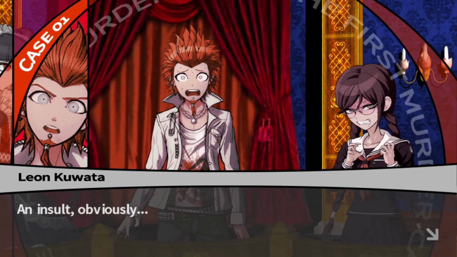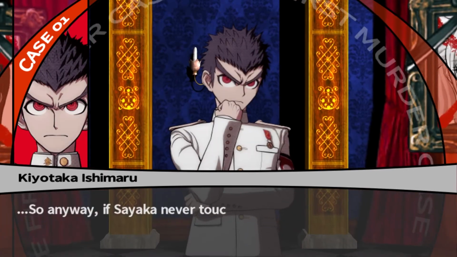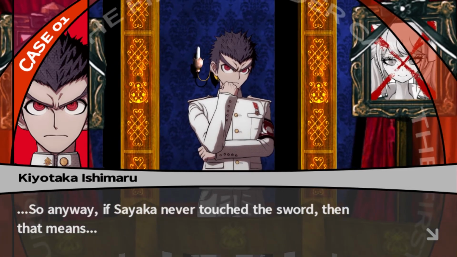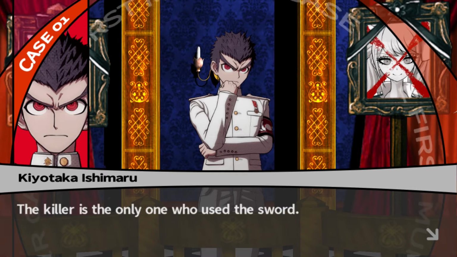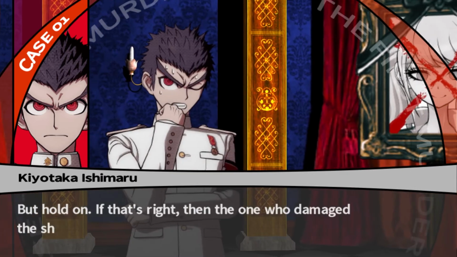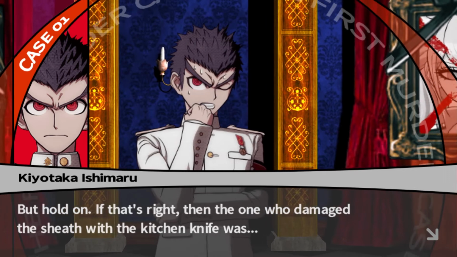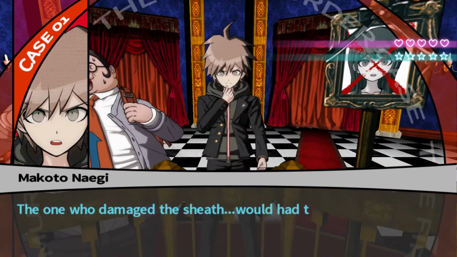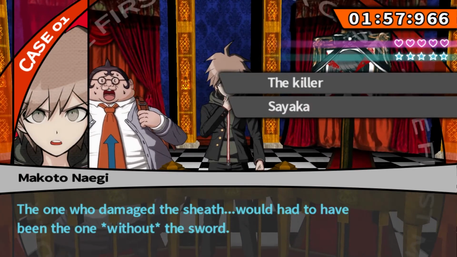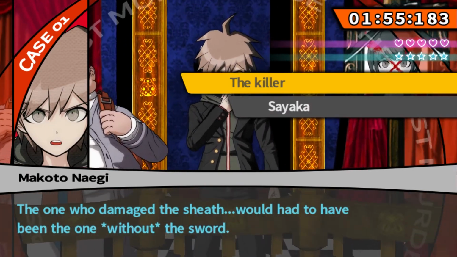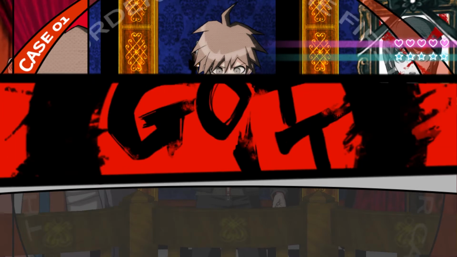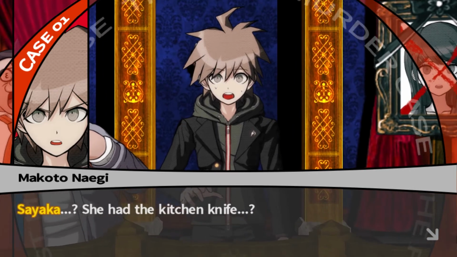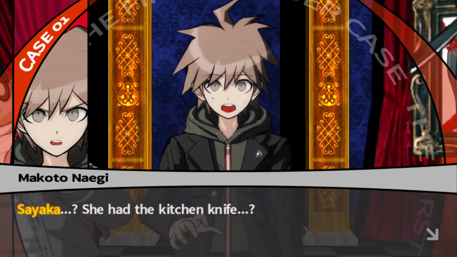Insult, obviously. So anyway, if Sayaka never touched the sword, then that means the killer is the only one who used the sword. Thank you for getting us back on track, Kiyotaka. But hold on. If that's right, then the one who damaged the sheath with the kitchen knife was... The one who damaged the sheath would have had to have been the one without the sword. Guys, I think it might have been Sayaka. I got it! Sayaka? She had the kitchen knife? Yeah, dude, she was the one who got it from the kitchen.